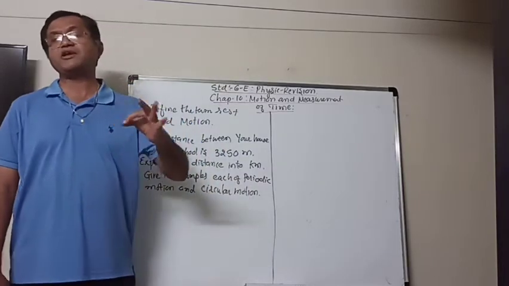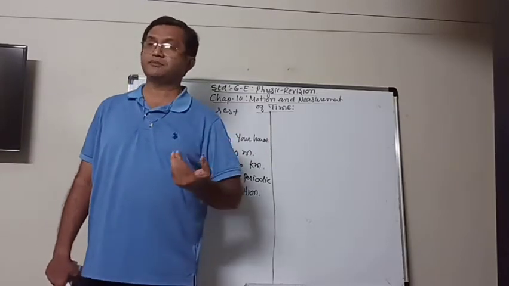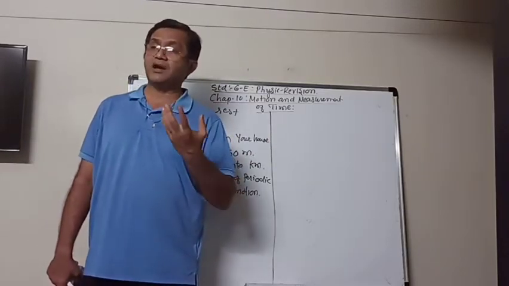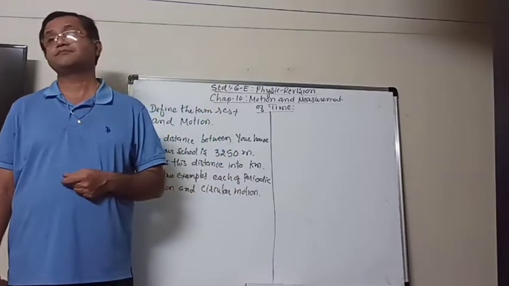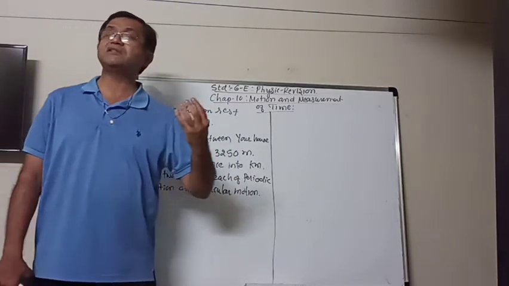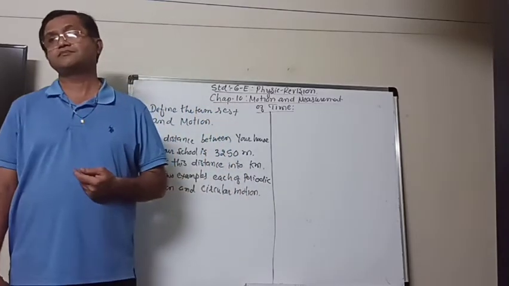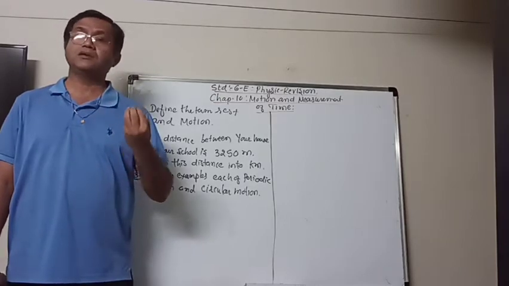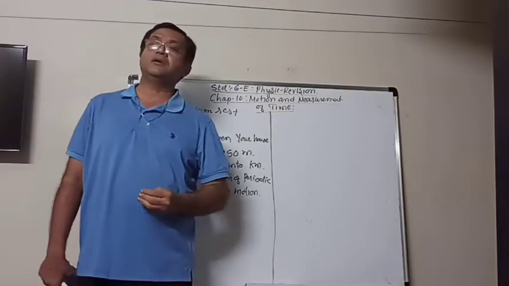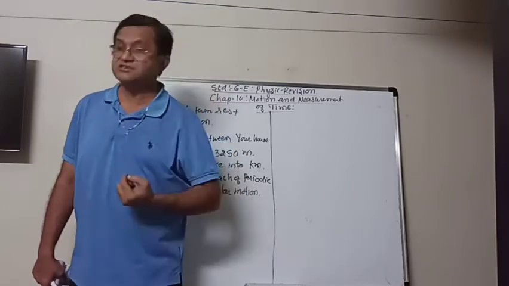Another example of periodic motion is the rotation of the earth around the sun, or the rotation of all the satellites around the sun, or all the satellites which rotate on their own axis also.